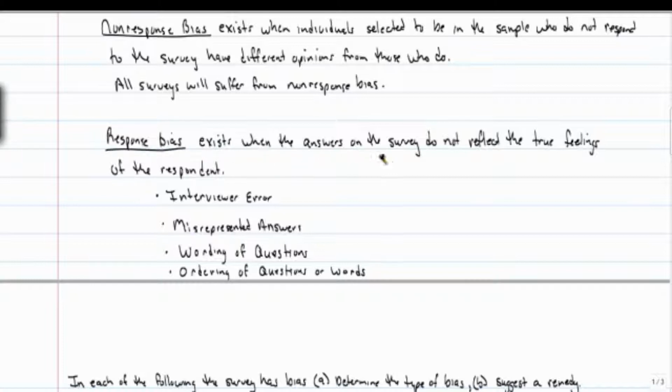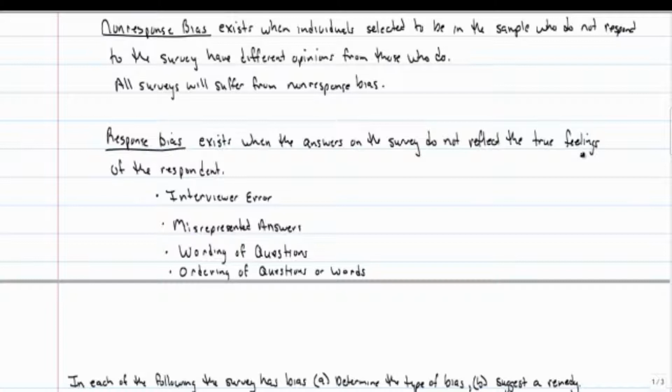Response bias exists when the answers on the survey do not reflect the true feelings of the respondent. For example, you could have interviewer error. A trained interviewer is going to be essential in getting accurate information out. People may not always give the truth. Do you cheat on your taxes? Have you ever cheated on your spouse? Have you ever backed into a car and not left a note? So they're not always going to give honest responses.